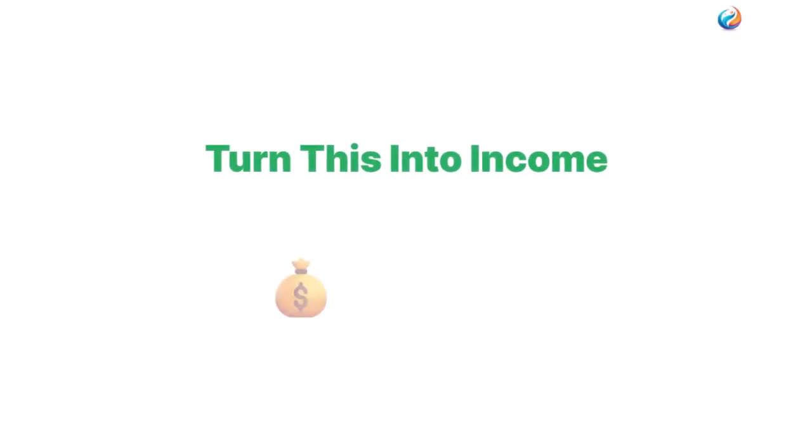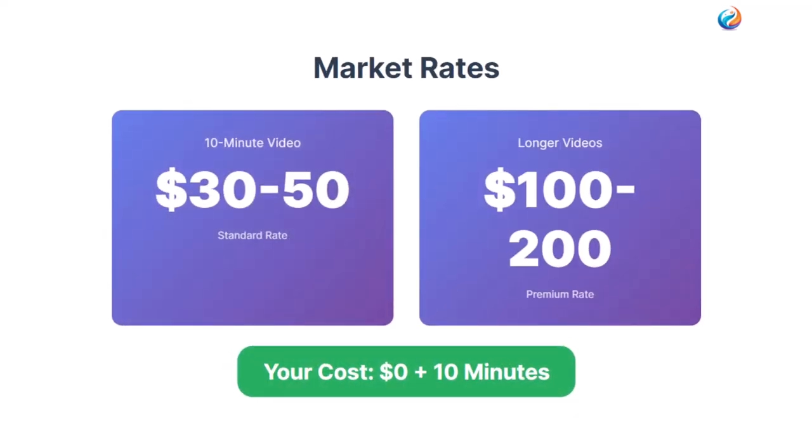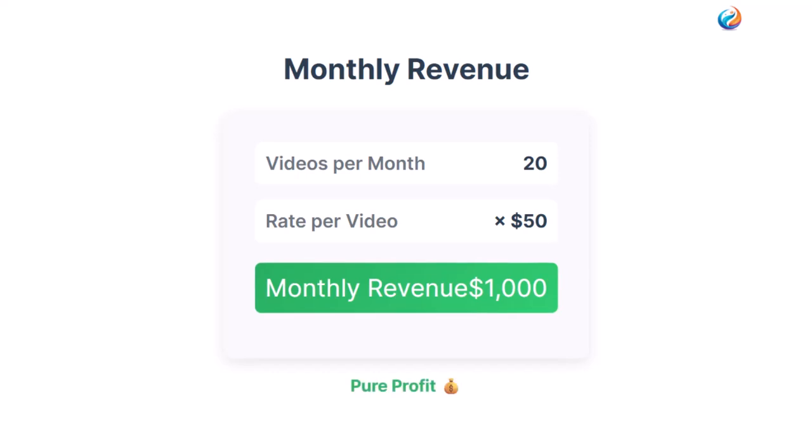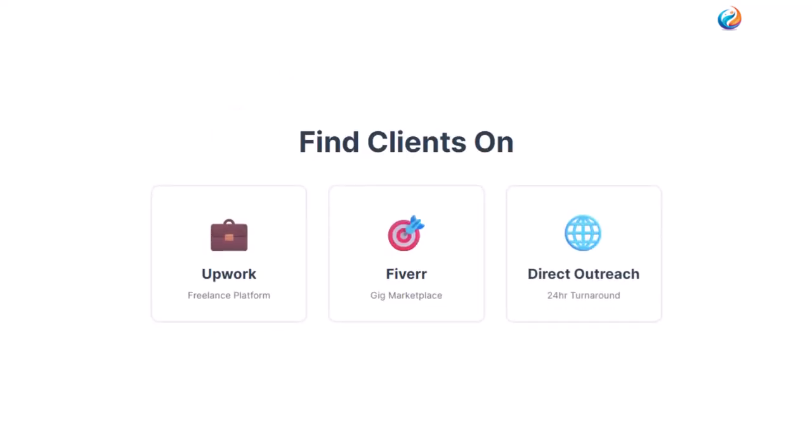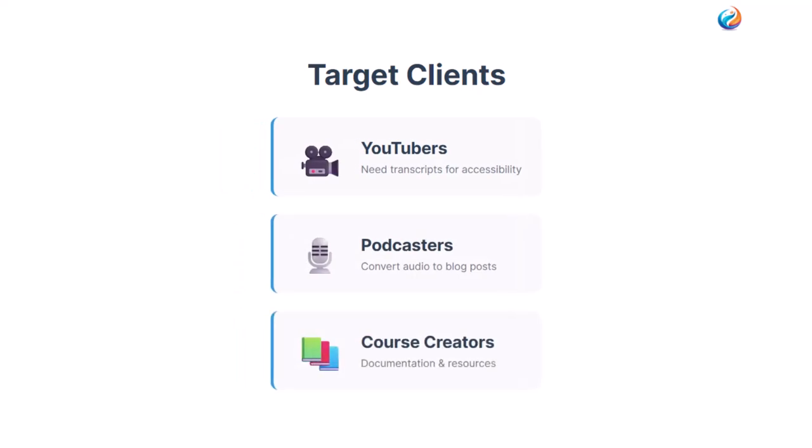Now here's the bonus. You can turn this into income. Market rates: $30 to $50 for a 10-minute video, $100 to $200 for longer videos. Your cost: $0 plus 10 minutes of your time. Process 20 videos monthly at $50 each. That's $1,000 in revenue. Pure profit. Find clients on freelance platforms. Offer a 24-hour turnaround. Target YouTubers, podcasters, and course creators.